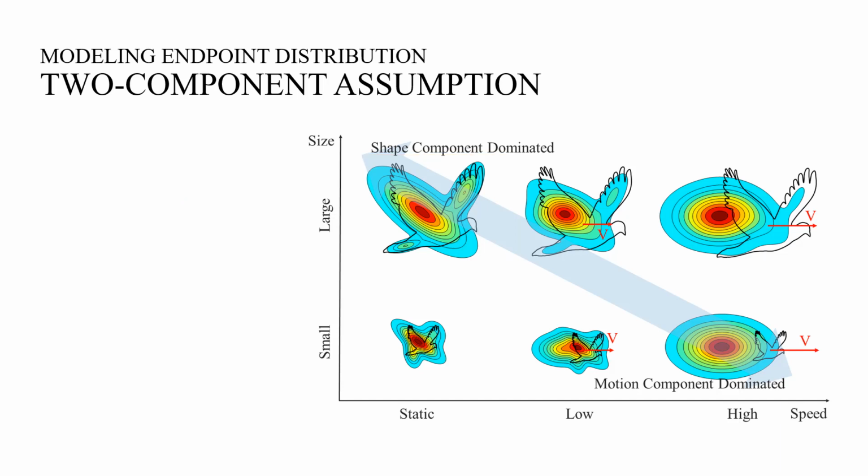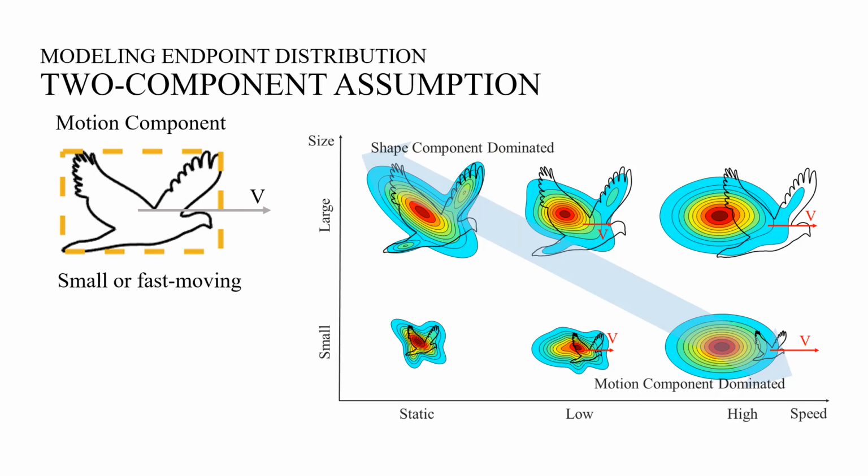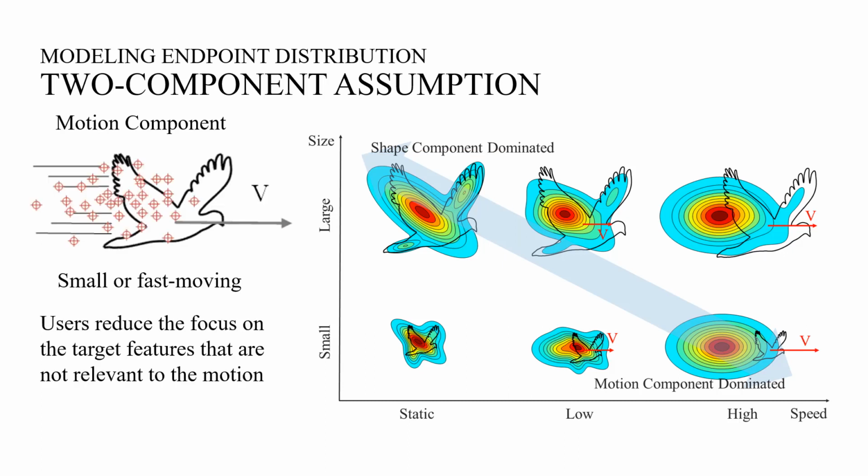When the target is small or fast-moving, users need to adjust their vision and movement to keep up with it. To do so, they often reduce their focus on target features that are not relevant to its motion. As a result, the endpoints of their movements are less affected by the target's shape and more influenced by its motion. As shown in the bottom right of the figure, the endpoints are scattered in a unimodal distribution that reflects both the overall size and motion of the target.